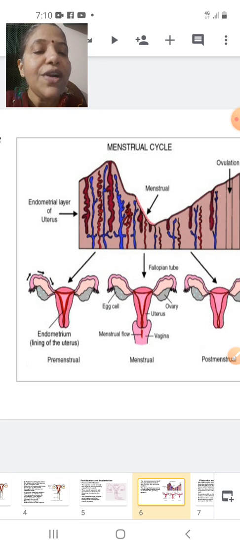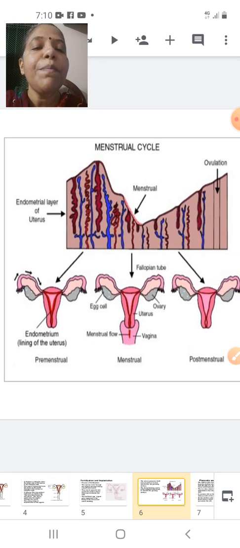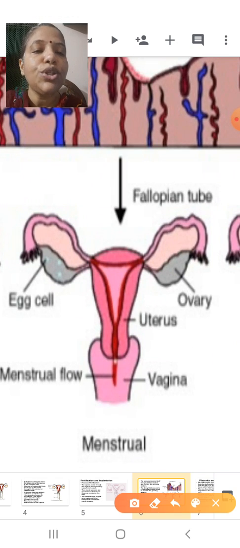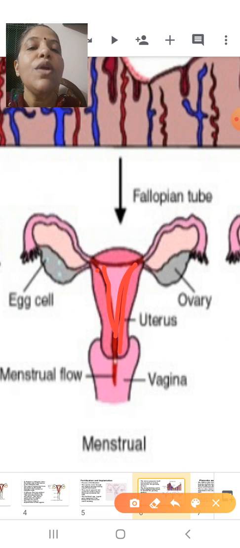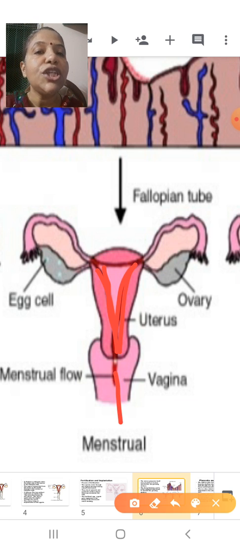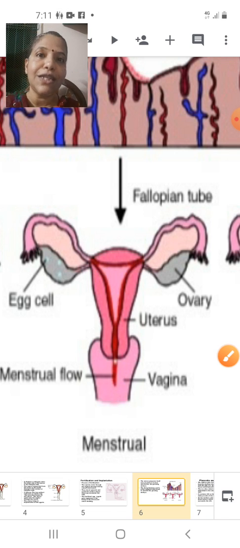Since it is an unfertilized ovum, whatever preparation was carried out by the uterus, that lining of the uterus will be slowly broken down. When the lining of the uterus is broken down, there will be discharge through the vagina in the form of blood. And this discharge through the vagina in the form of blood is called menstruum, which we will be studying in the next session.